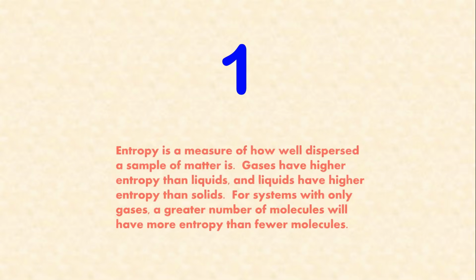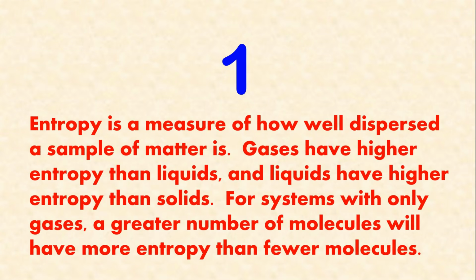Now, here are the 10 things you've got to know from Unit 9. Number 1. Entropy is a measure of how well dispersed a sample of matter is. Gases have higher entropy than liquids, and liquids have higher entropy than solids. For systems with only gases, a greater number of molecules will have more entropy than fewer molecules.